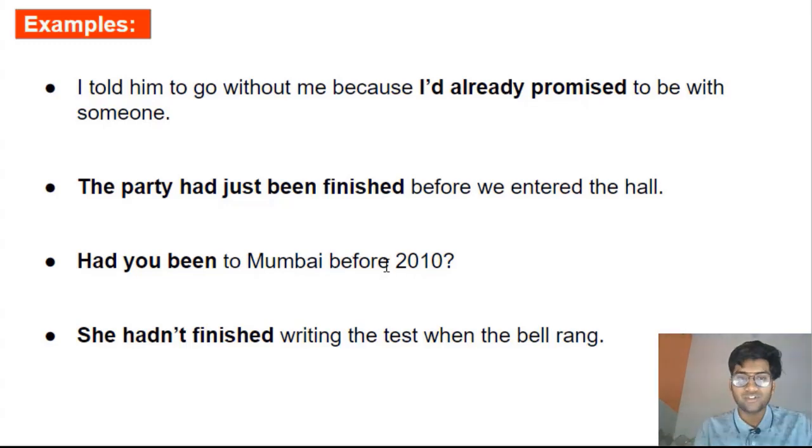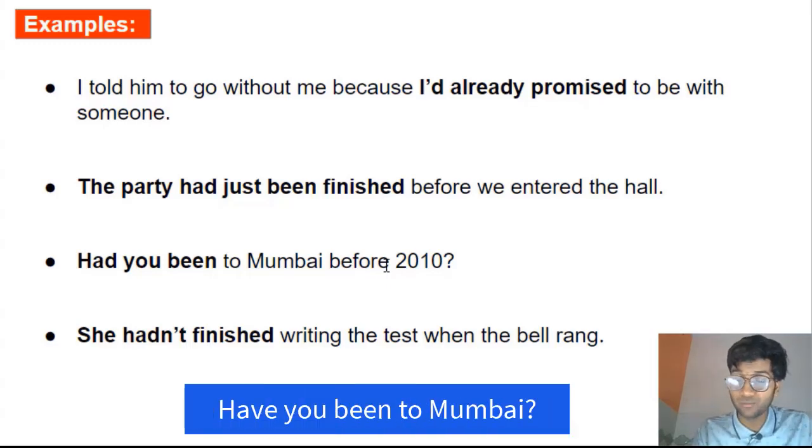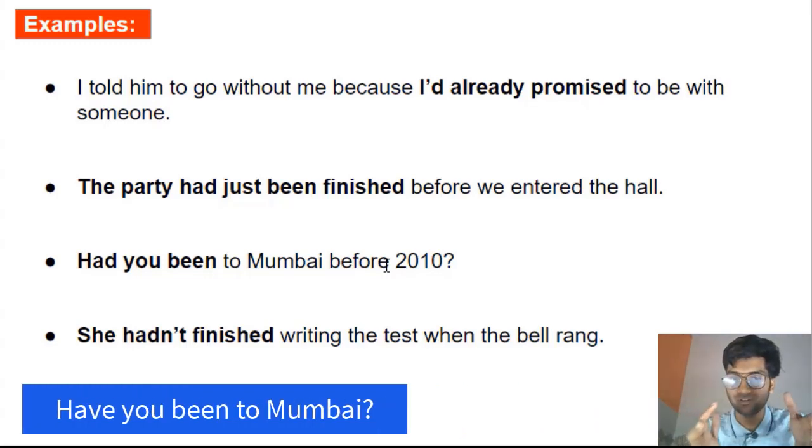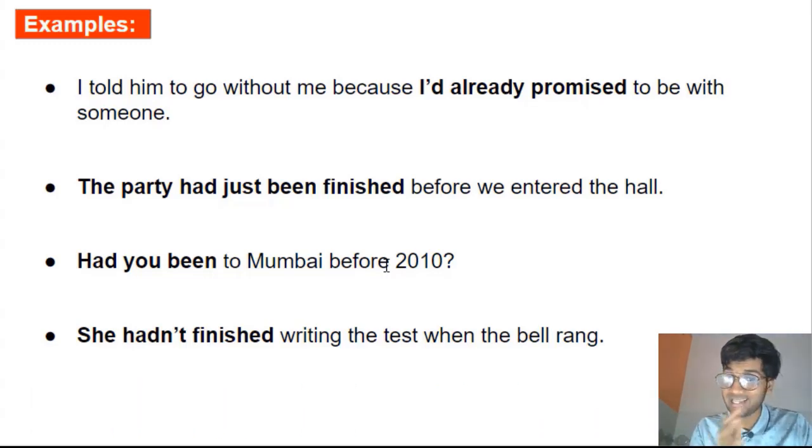If I simply wanted to talk about your experience of visiting Mumbai, if I wanted to know whether you've done it or not, I would use simple present perfect tense, right? I would say, have you been to Mumbai? Have you been to Mumbai, right? That's all. But I want to focus on the fact, I want to know whether this action happened before a particular time in the past. Had you been to Mumbai before 2010, right?